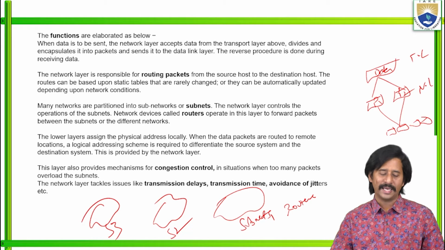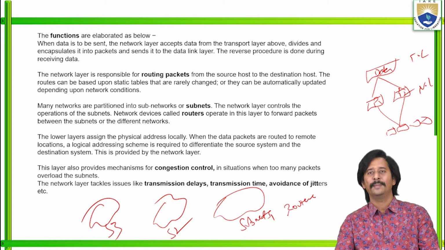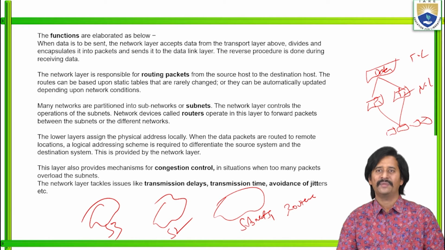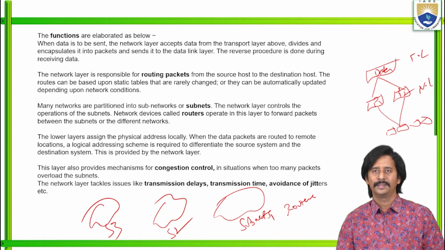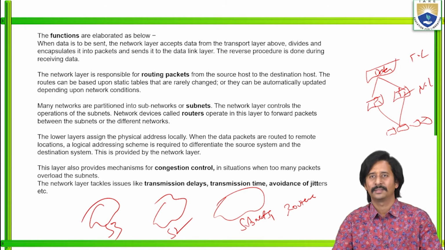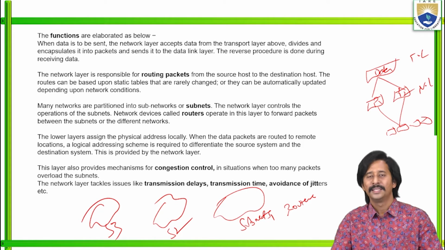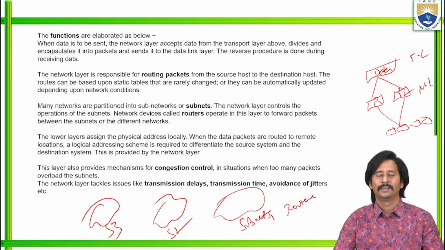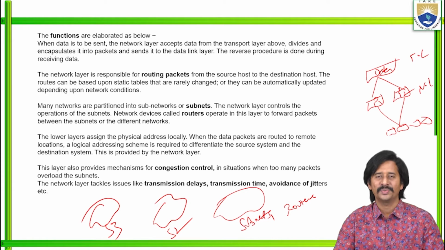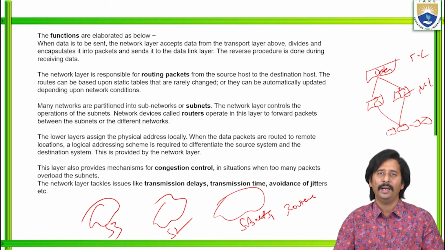Similarly, the network layer also provides the mechanisms for congestion control. What is meant by congestion? Simply said, it is traffic. It is a situation when too many data packets overload the subnets. So that is congestion. Similarly, the network layer solves issues like transmission delays, transmission time, and avoidance of jitters. There are a number of issues which are handled only by the network layer.